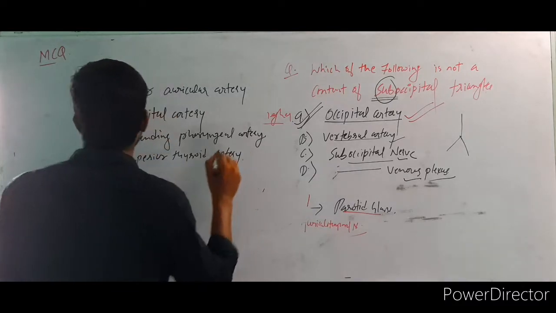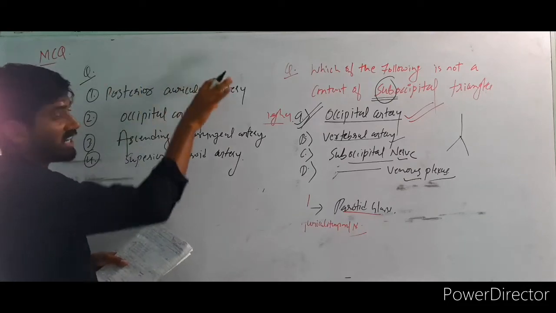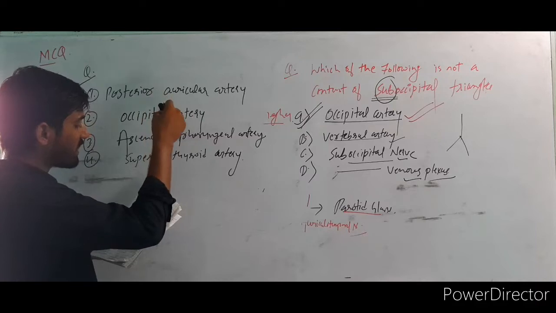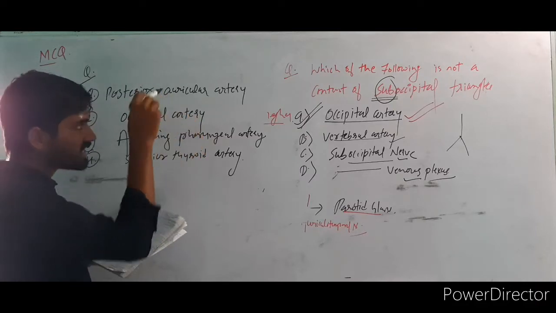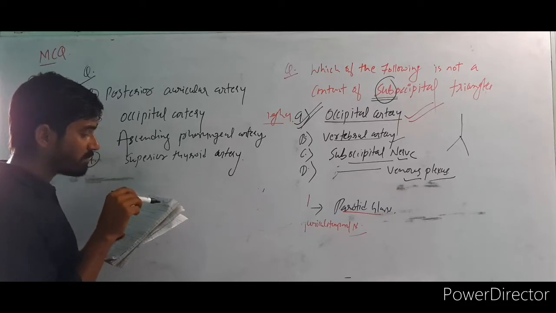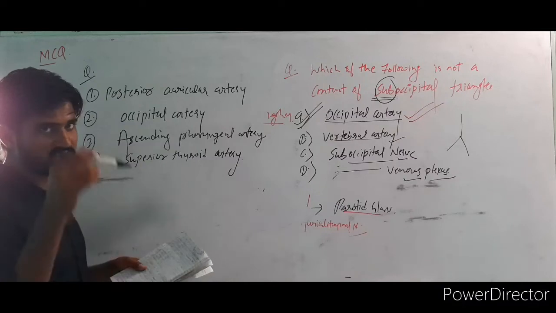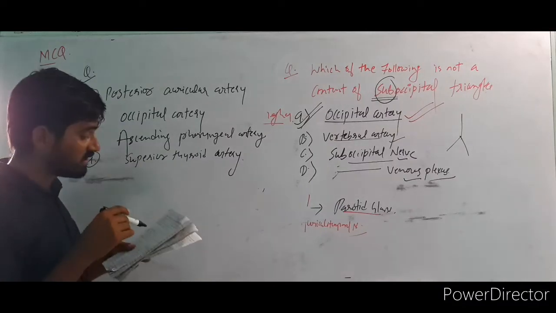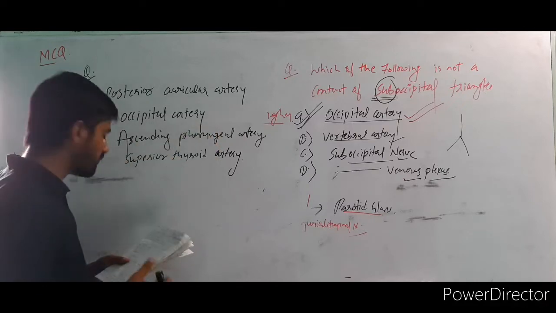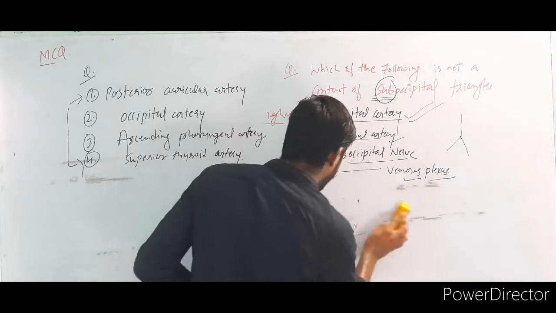Okay, what is your question? The question was: the external carotid artery has 8 branches. Which one of the following branches of the external carotid artery is given off in the carotid triangle? The external carotid artery gives off branches, except for 3 that are not given off in the carotid triangle. Tell me which is not given. I want to rough that out and move on to the next question.